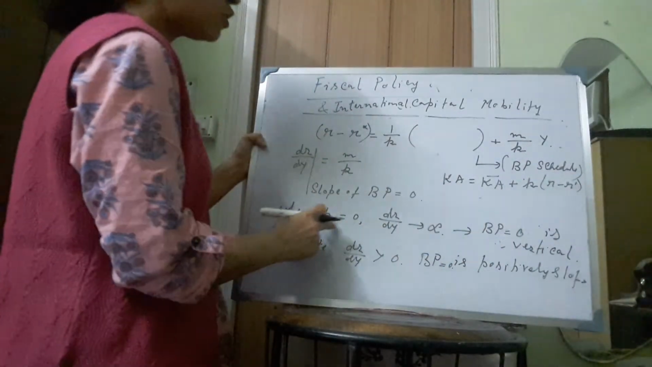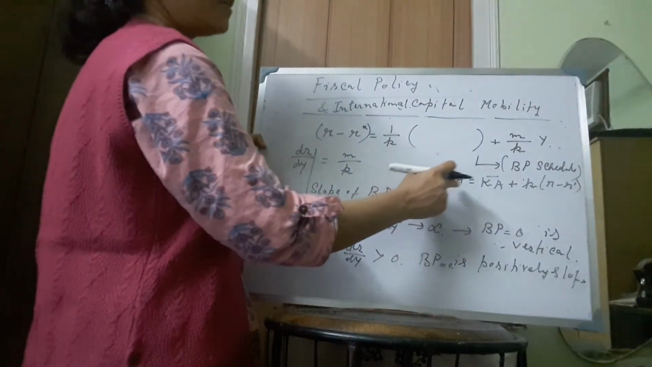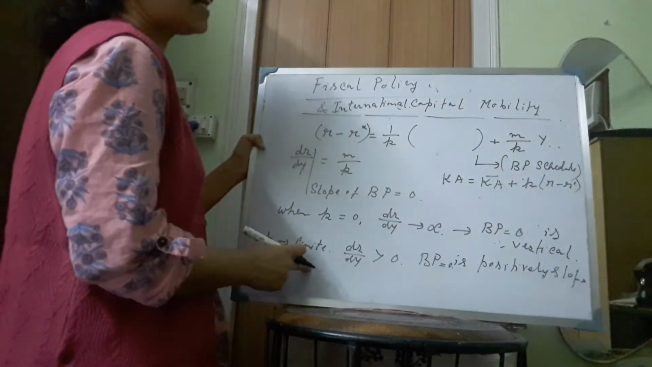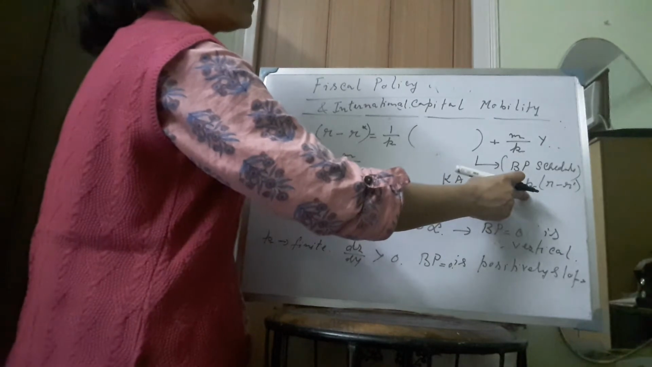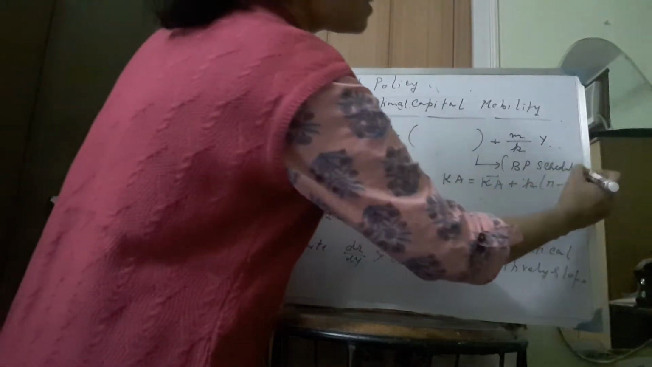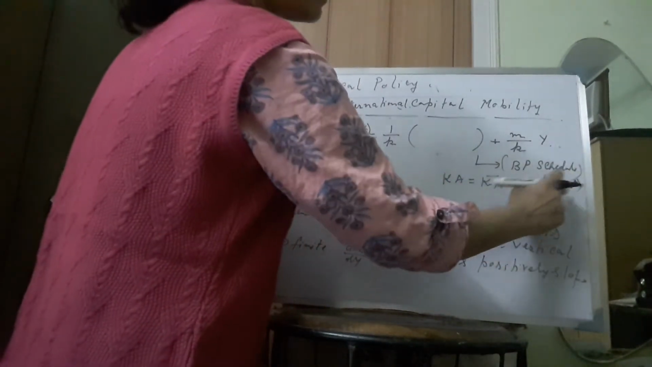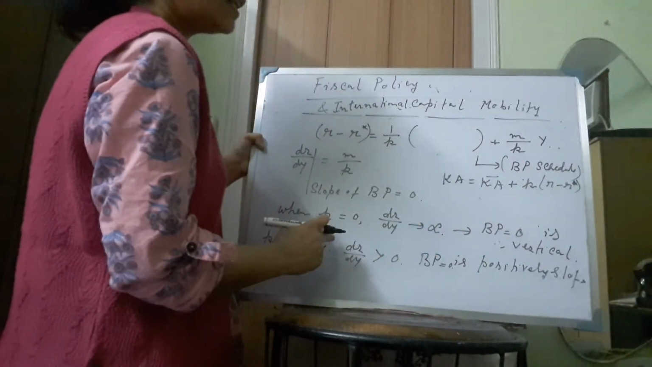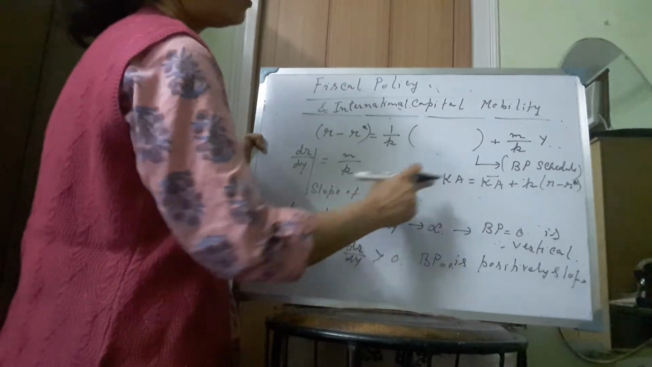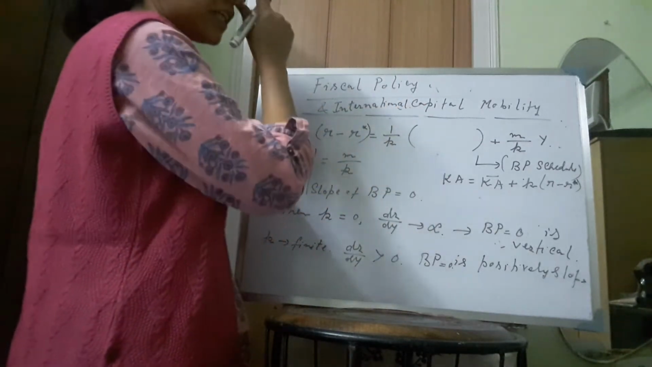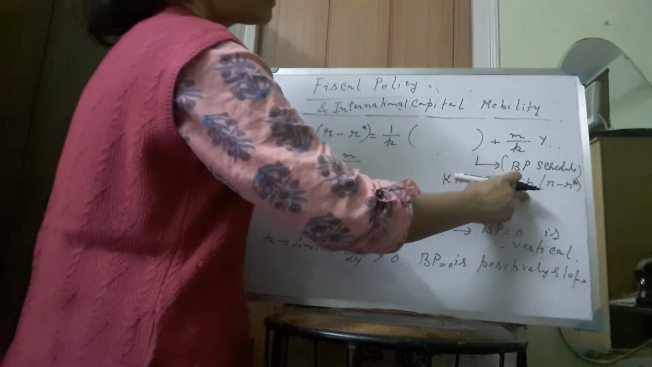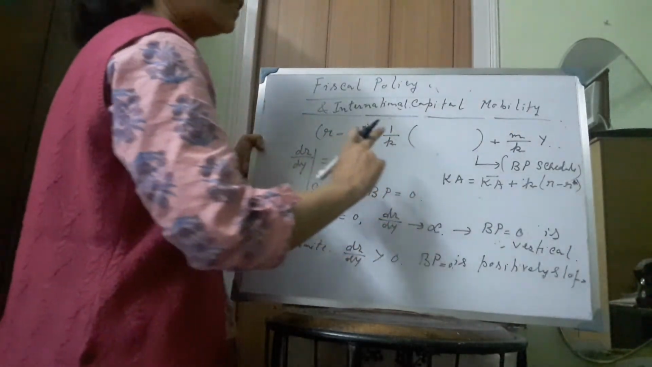So when K is equal to 0, there is no international capital mobility. And when K is finite, then there will be international capital mobility if there is a difference between R and R star. So when we consider K equal to 0, we are considering no international capital mobility. And when K is finite, we are considering that there will be capital mobility internationally.